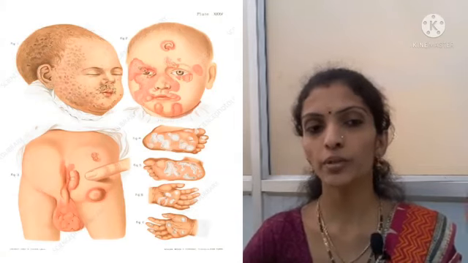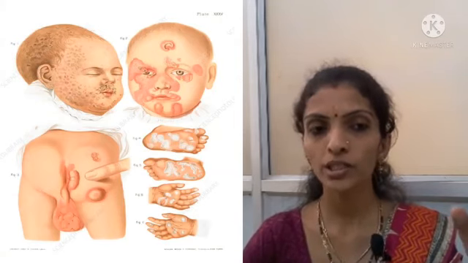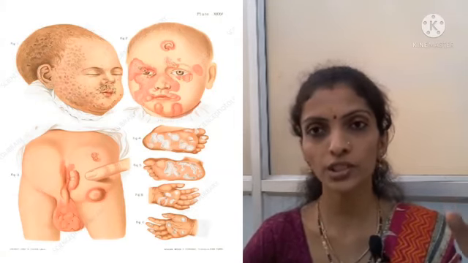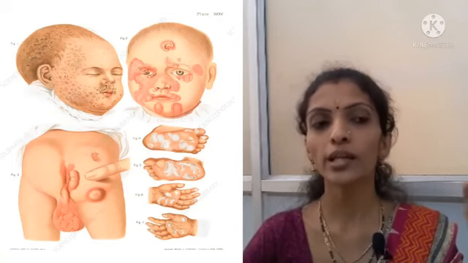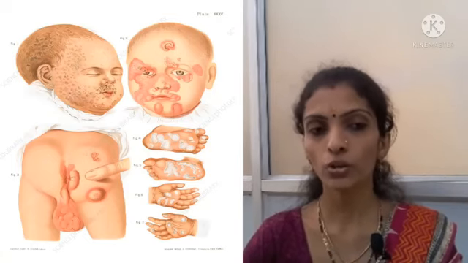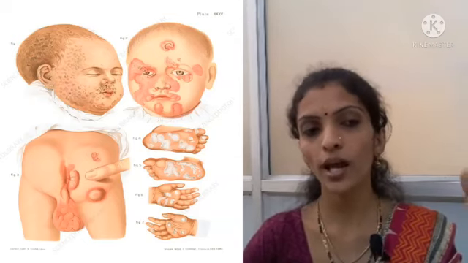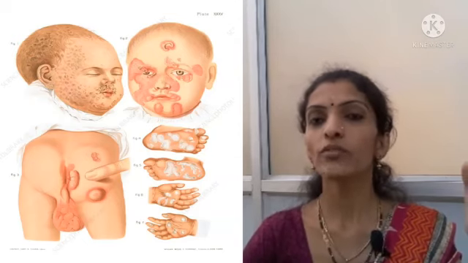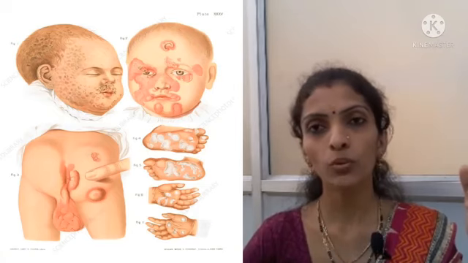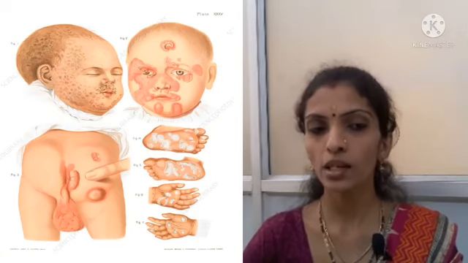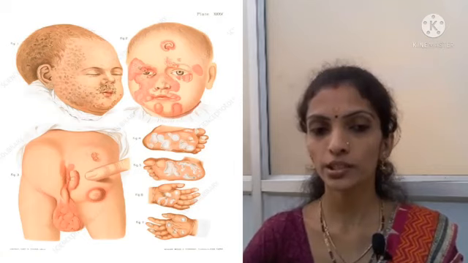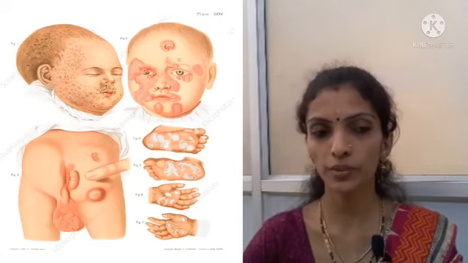Eye lesions will be present. Permanent damage from in utero infection will be present, like hot cross bun skull and parrot nodes, localized thickening of the frontal and parietal bones. Saddle nose due to destruction of nasal bones will be present.